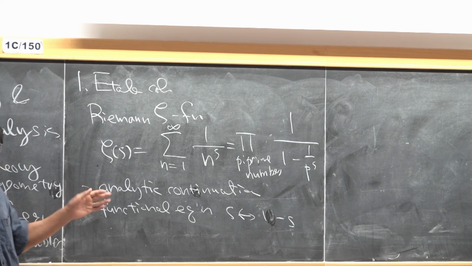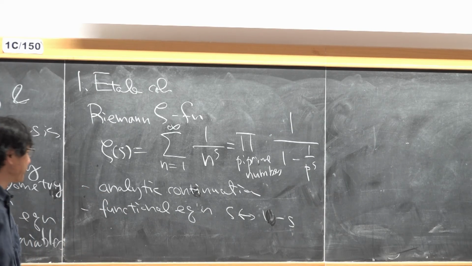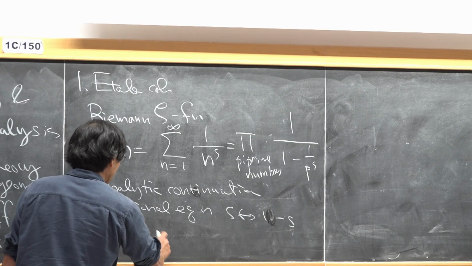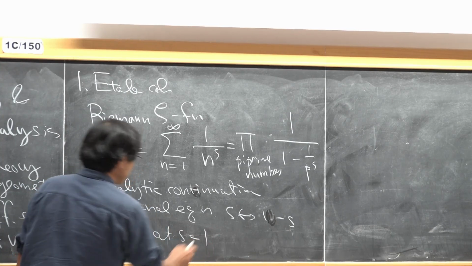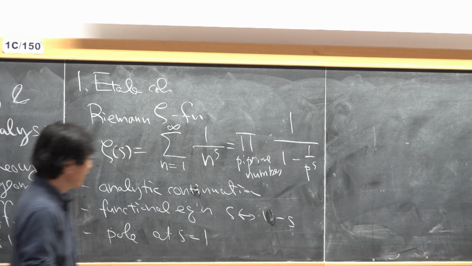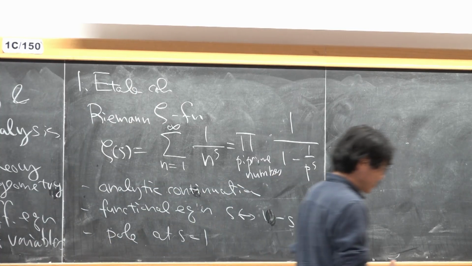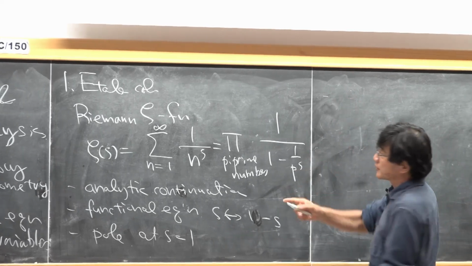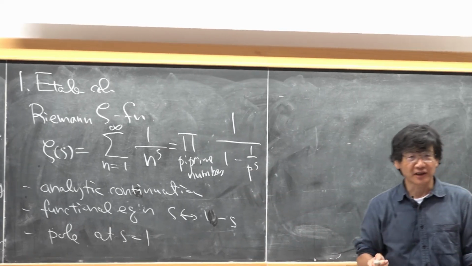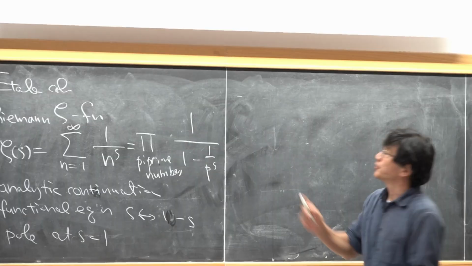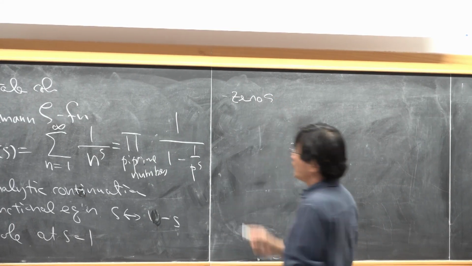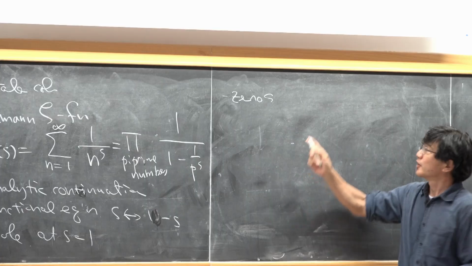The zeta function has meromorphic continuation to the whole complex plane. It has a simple pole at s equal to 1, because there are infinitely many prime numbers. And the Riemann hypothesis is a statement on the zeros of this function.